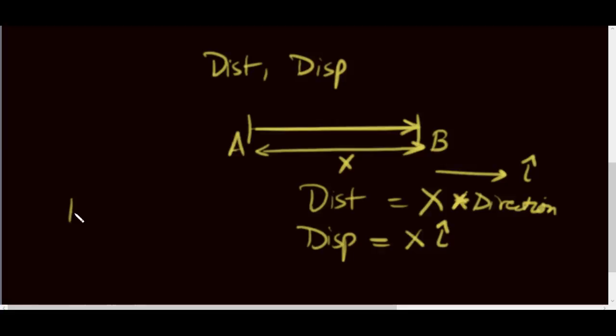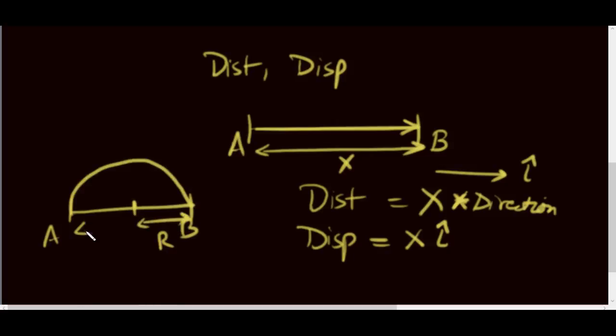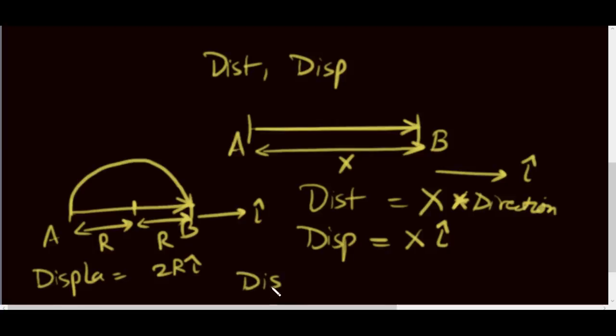But if the same person travels from A to B via a semicircle, for example, let's say its radius is r, okay, so now what is the distance? Well, displacement again, if we take this as i, is 2r i. This is the displacement. But the distance here now is not 2r, it is pi r, okay?